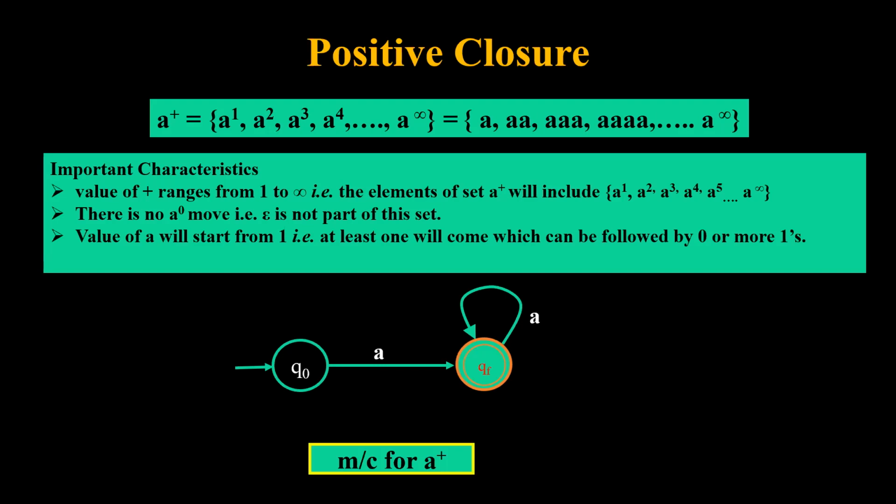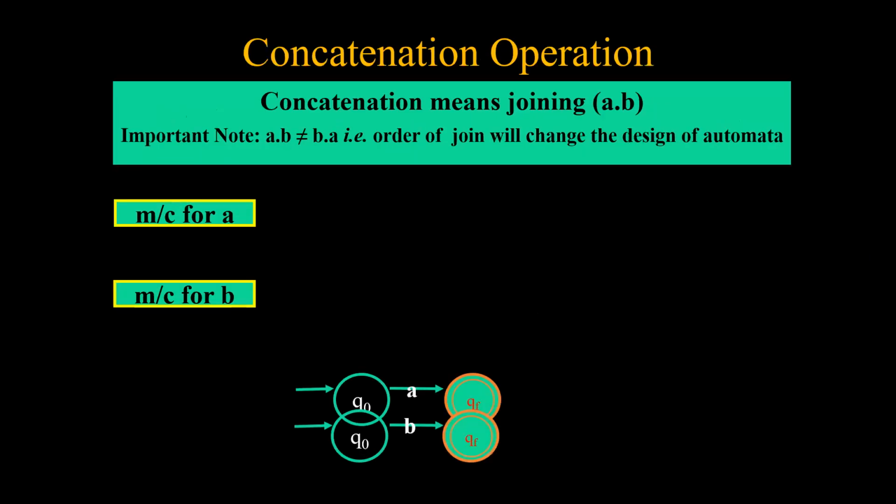So that means at least one a will come, which will be followed by 0 or more a's. So we can say that a plus is equivalent to a into a star. One a is compulsory, followed by 0 up to an infinite number of a's.